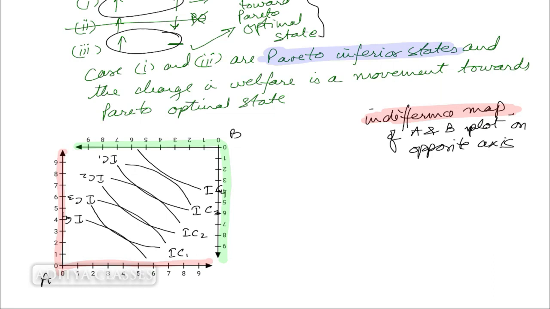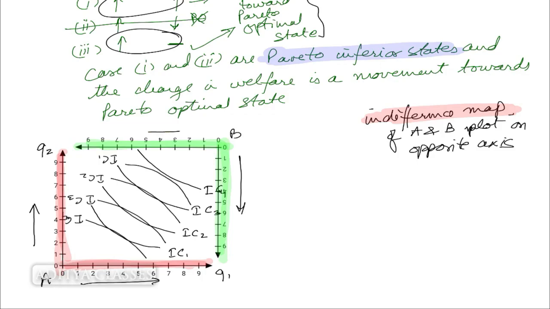And if we see, as we move in this direction, quantity of commodity 1 is increasing for A. As we move in this direction, quantity of commodity 2 is increasing for A. So this is my axis system for A. And at the same time, what I've done is I've flipped it, I've taken an opposite origin, and this becomes my axis system for B. Now, if this is the axis system, you can see that if I move in this direction, welfare of B is increasing for commodity 1.